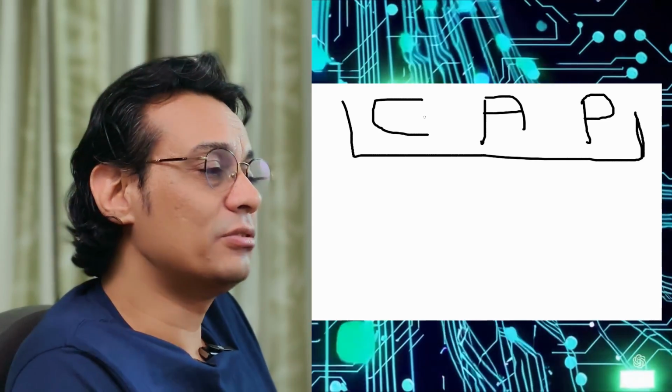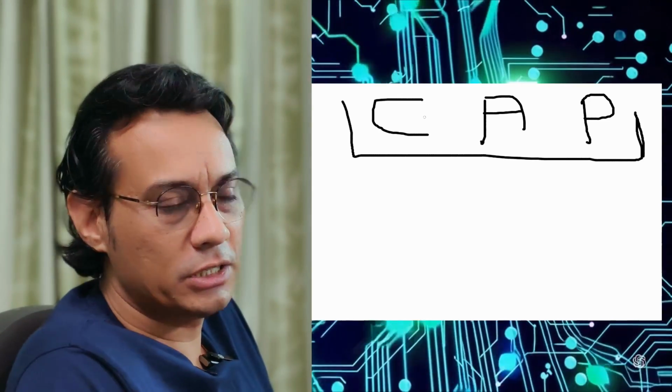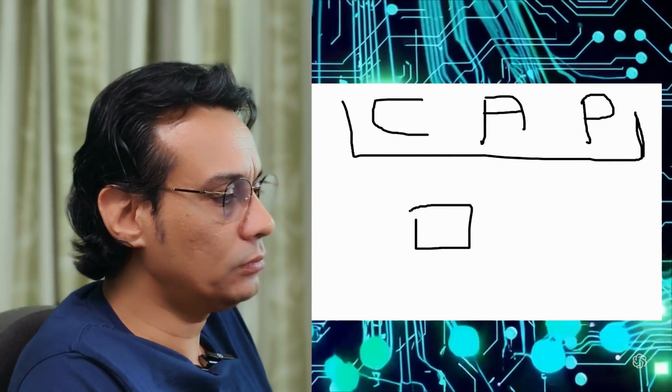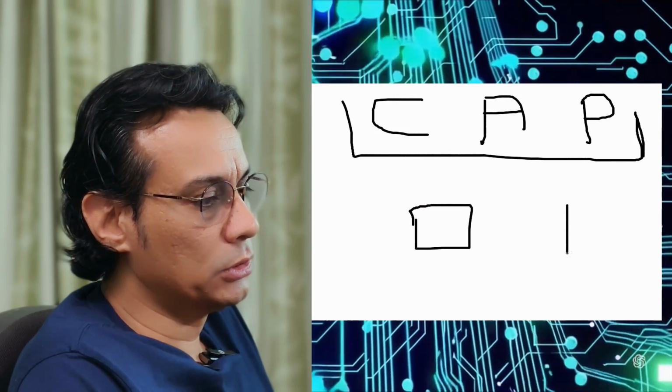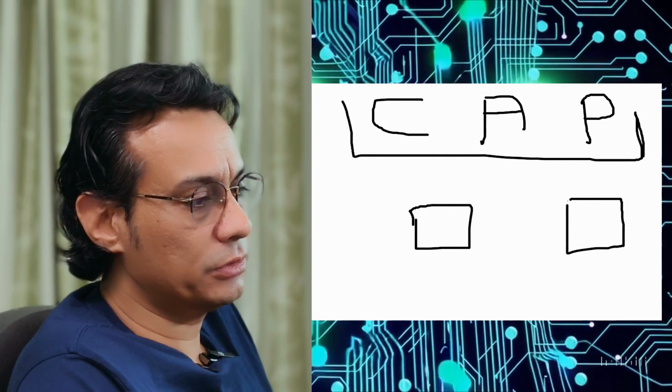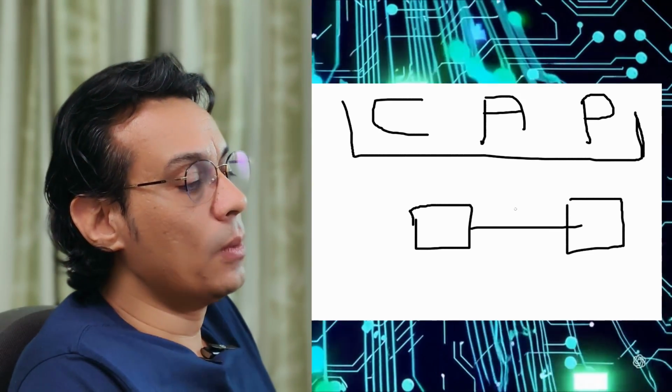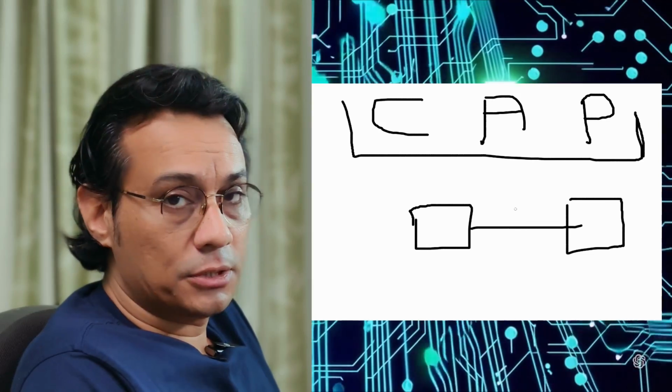Now let's say we select three of them. Okay, partition is there, so let's create a partition. So we deploy our system software into two servers. They are connected via a network. So this is the partition. Now let's set some rules.